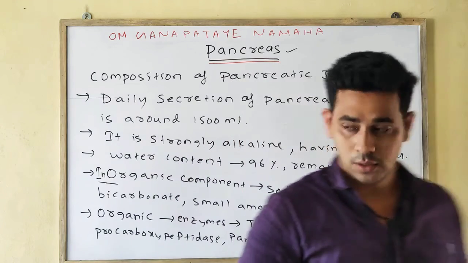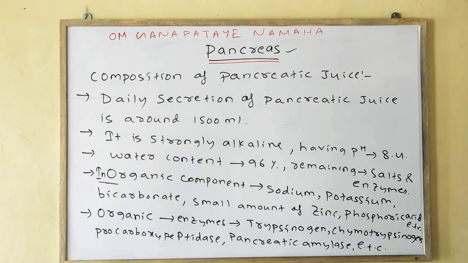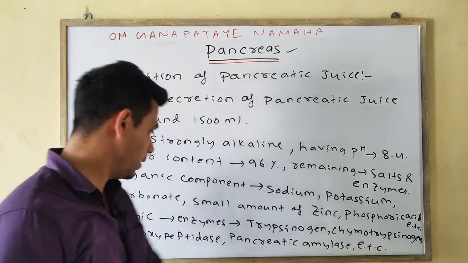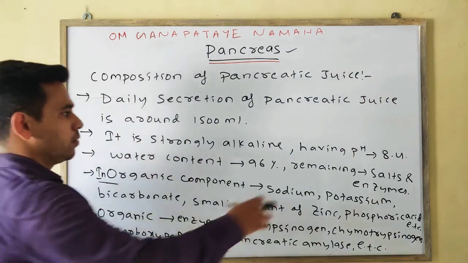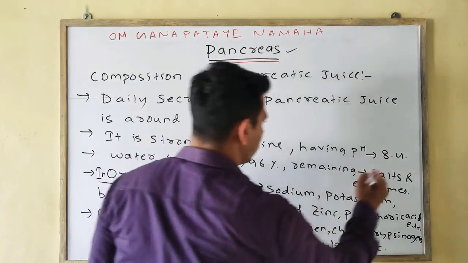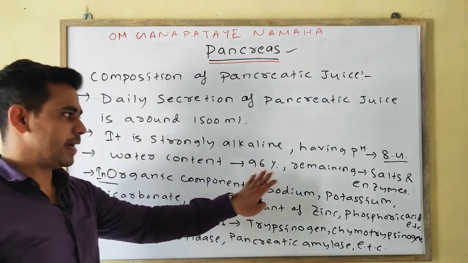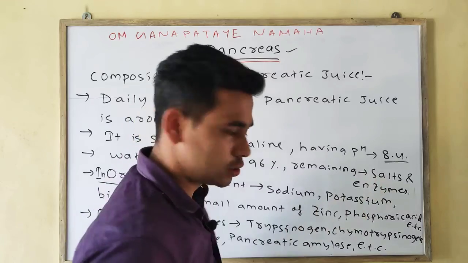Okay, so the daily secretion of the pancreatic juice is around 1500 ml, and it is strongly alkaline, having around pH 8.4. The water content is about 96%, and the remainings are the inorganic salts and the enzymes.